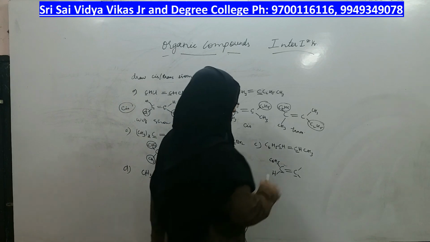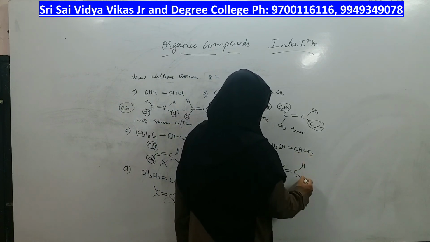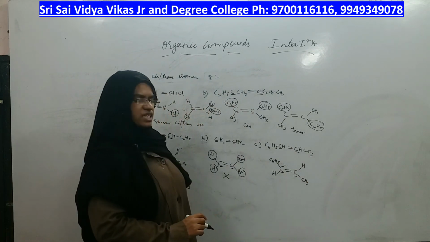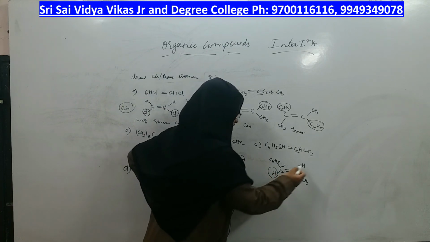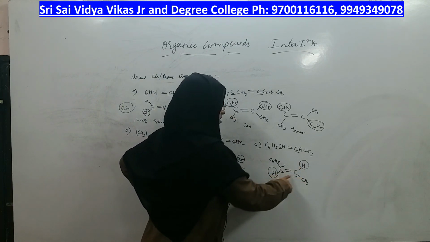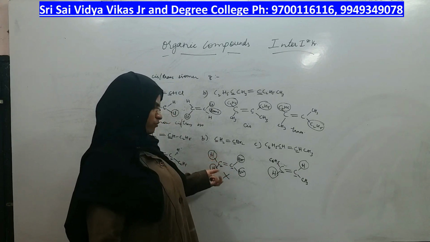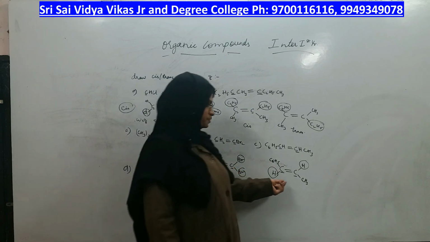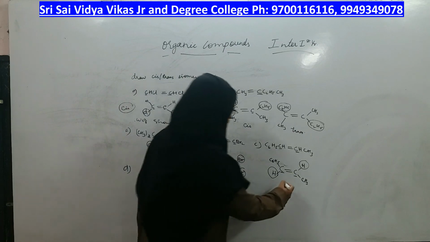Let us go to the next carbon. On this carbon, what are the two groups? One is hydrogen, the other is methyl. Now you compare whether it can show cis-trans isomerism or not. First find out same groups are there or not. Yes, same groups are present in both the carbons. In first and second case, same group was present on the same carbon. Cis-trans isomerism cannot be possible. In this case, same group is present on the opposite carbon, that means it is a trans isomer.